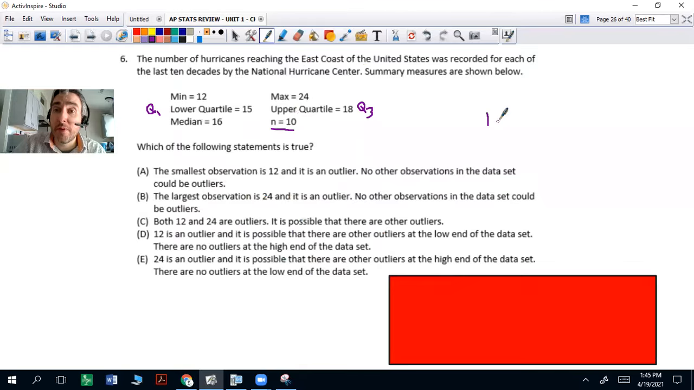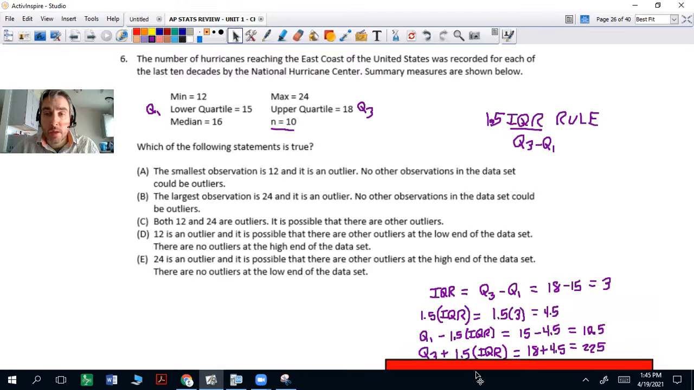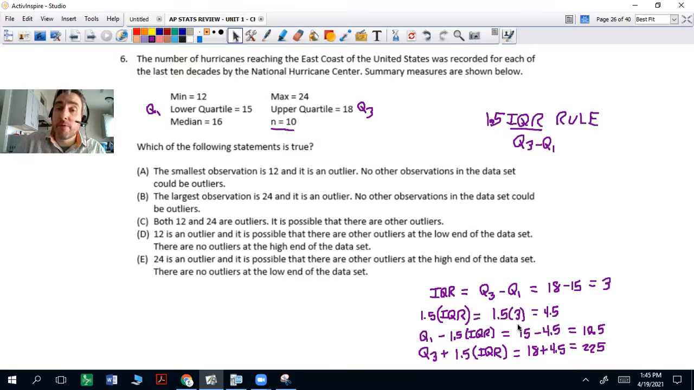We got to use the 1.5 IQR rule. So what you want to do on this one is get the IQR, which is Q3 minus Q1, multiply that by 1.5, and then subtract it from Q1 and add it to Q3. So let's do that real quick. The IQR is 18 minus 15, which is 3. If you times that by 1.5, you get 4.5. Subtracting 4.5 from 15, you get 10.5. Adding it to 18, you get 22.5.